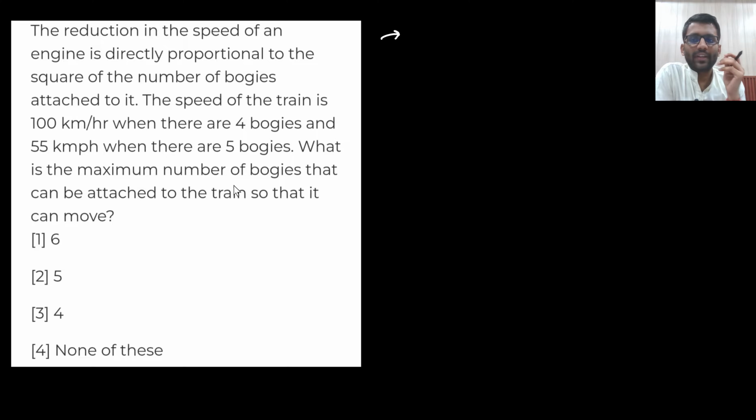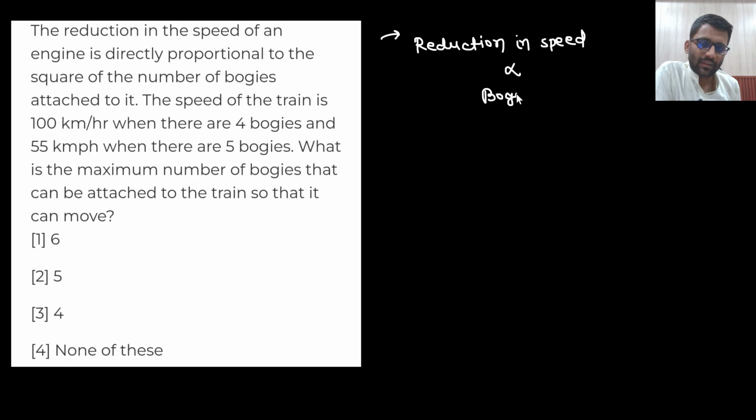The reduction in the speed of an engine is directly proportional to the square of the number of bogies attached to it. Reduction in speed is proportional to bogies, right? This is what they are saying. Now, the speed of the train is 100 km per hour when there are 4 bogies, and 55 km per hour when there are 5 bogies. Then what should be the maximum number of bogies that can be attached to the train so that the train can move? So what do you think?